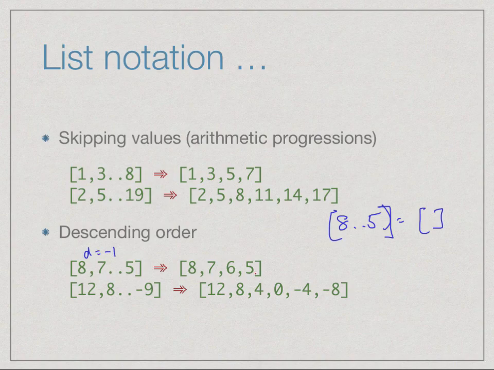And the idea is of crossing. It's not greater than or less than. If I cross the right hand side limit, then I stop. So when I go to 4, I have crossed that limit, so I stop. Likewise here, the difference is minus 4. So if I keep going down, after minus 8, the next one would be minus 12. So I would have crossed minus 9, so I stop. So it's quite intuitive and it's very clear how to specify ranges in Haskell.